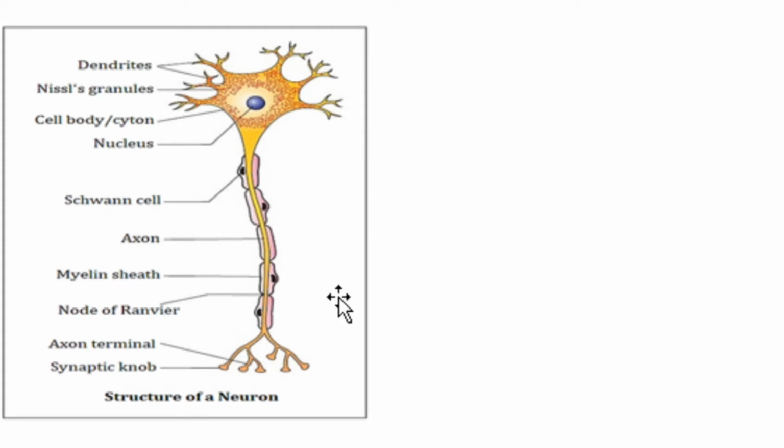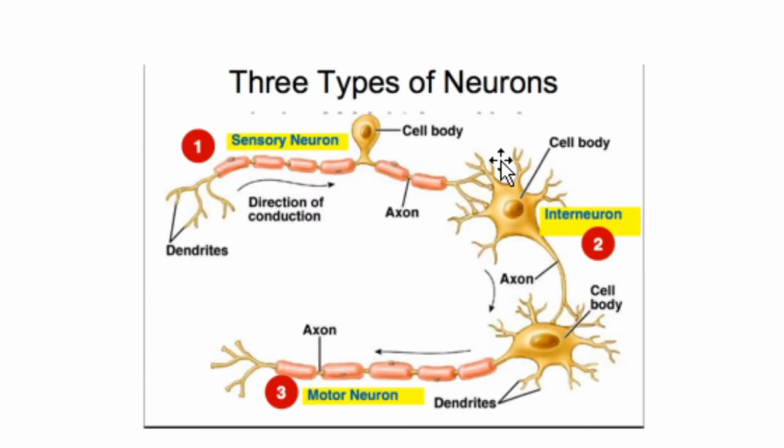Now, let us see different types of neuron based on the function. Based on their function, there are three types of neurons. They are sensory neurons, interneuron or association neuron, and the motor neuron. Let us see what are the functions.